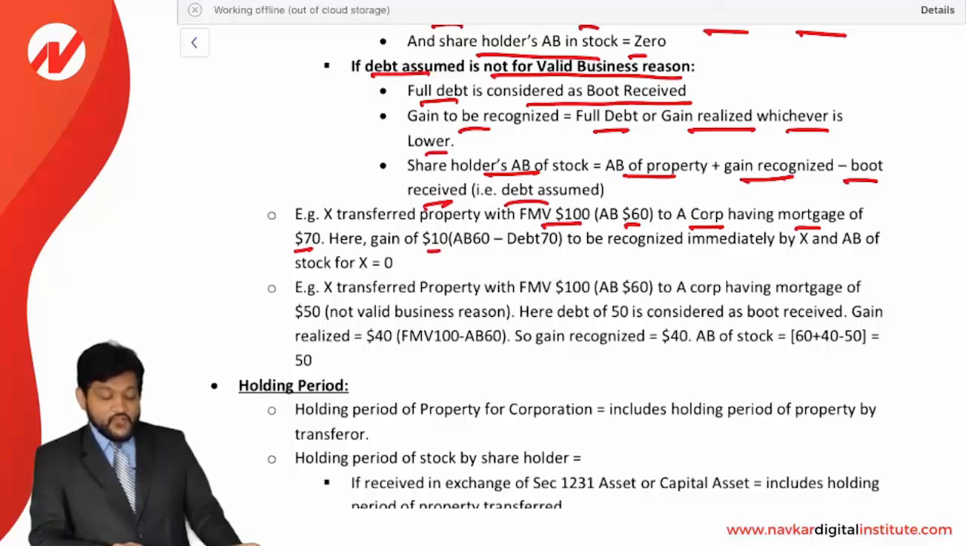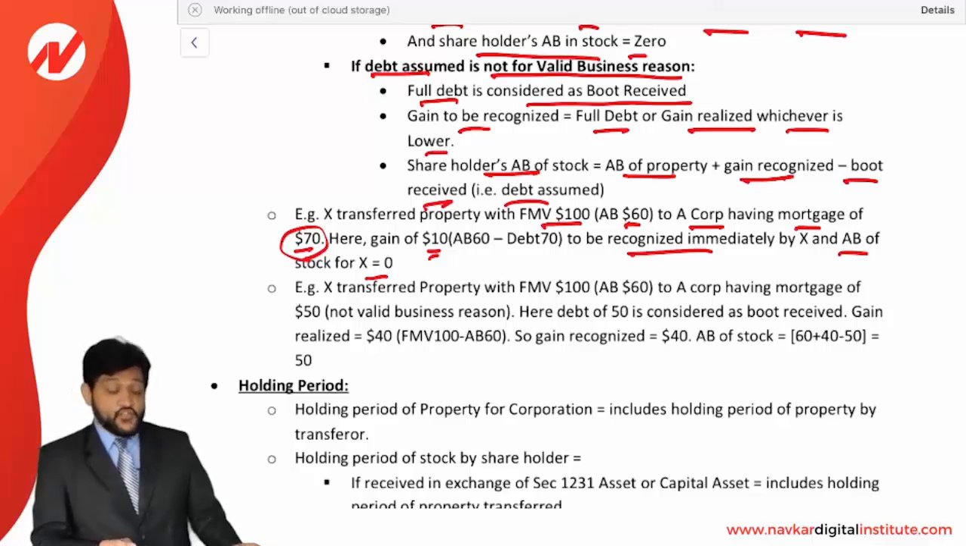How is it? Because see, the mortgage is 70 and AB is 60. So debt assumed is more than AB. The difference of 10 is going to be recognized immediately by X, and the adjusted base of the stock will be 0. That's the very first situation.